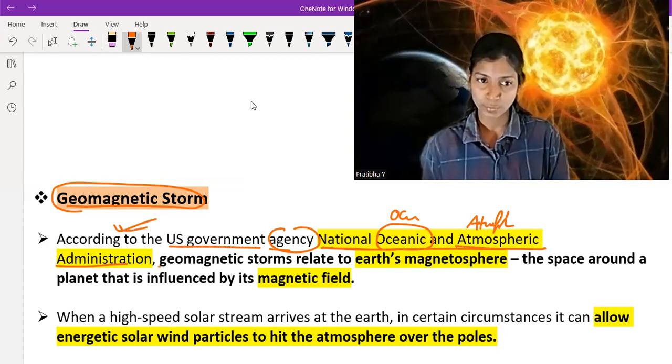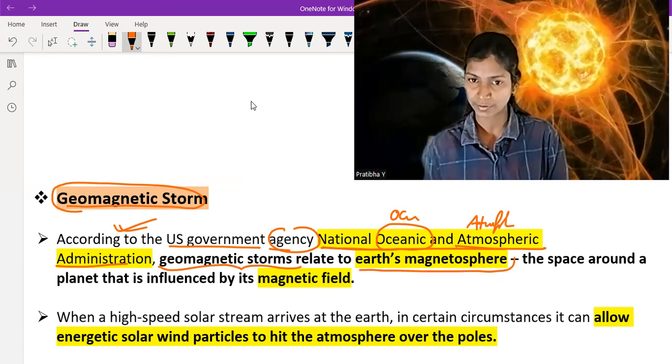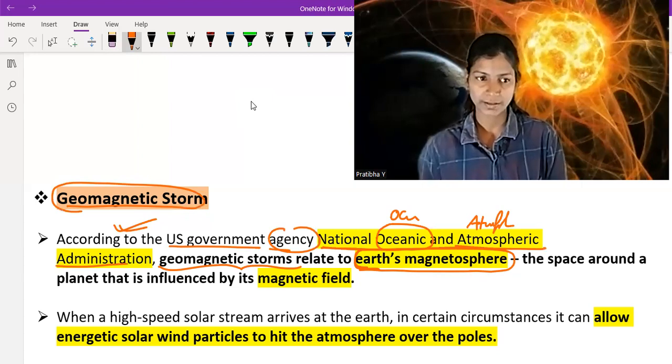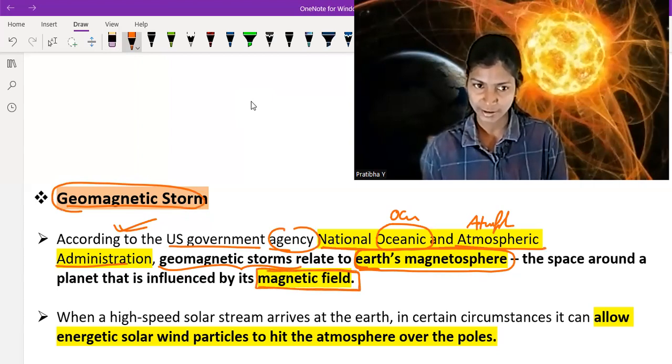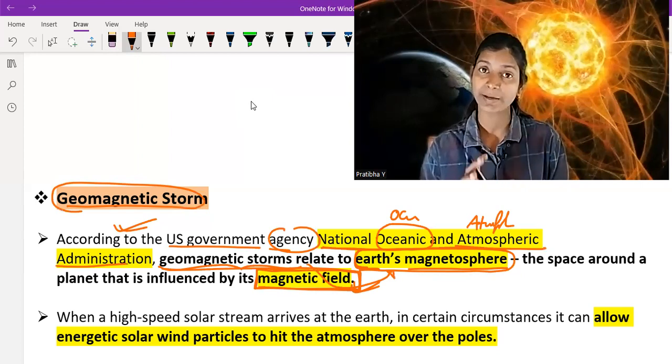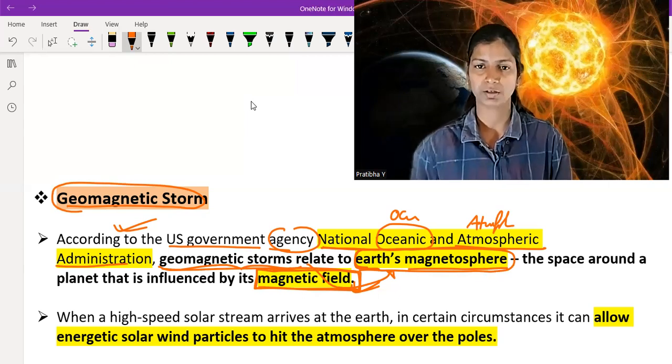geomagnetic storms relate to Earth's magnetosphere. That means the surrounding outside the atmosphere of Earth is called Earth's magnetosphere. It is the space around the planet that is influenced by its magnetic field, the space beyond our atmosphere. That area is called Earth's magnetosphere, and geomagnetic storms are related to that region. So if a question asks in which region we see geomagnetic phenomena, it is the Earth's magnetosphere, a region beyond the Earth's atmosphere which is influenced by the magnetic field.